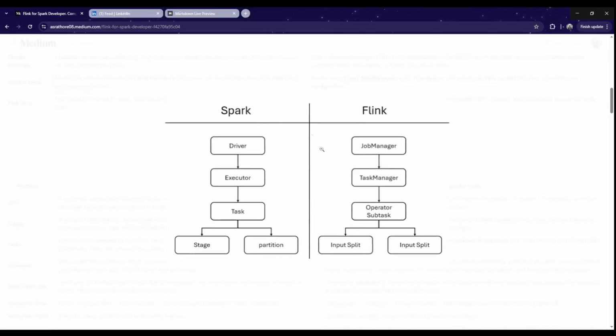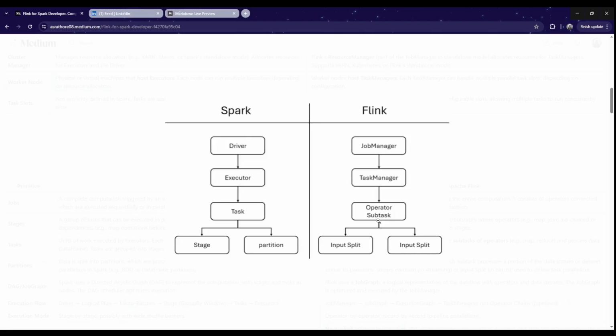So pictorially, this is the equivalence between Spark and Flink. We have driver, which is mapped to job manager, and executor, which is mapped to task manager. In Spark, tasks are a parallel unit of work that works on one particular partition. Here, Flink has a concept of operator.